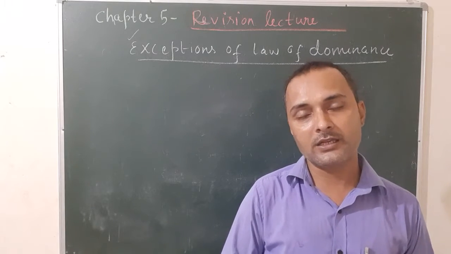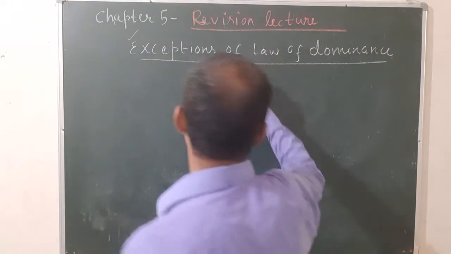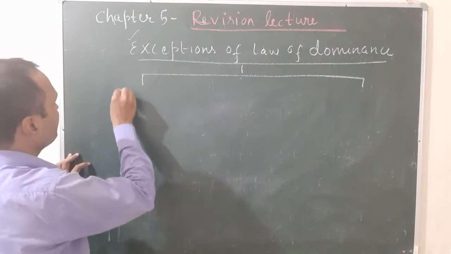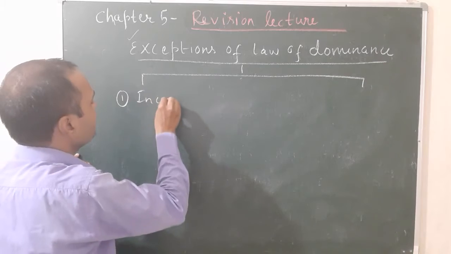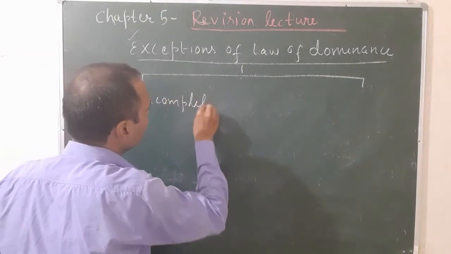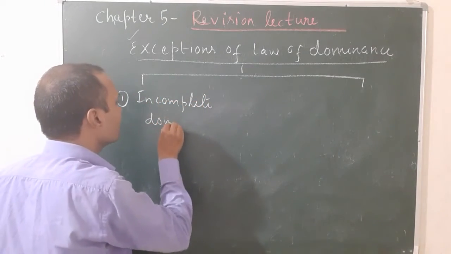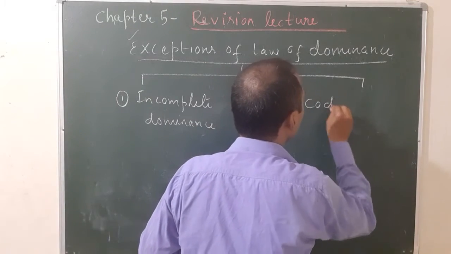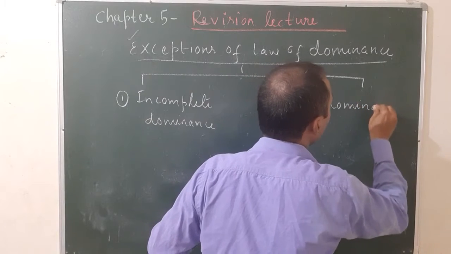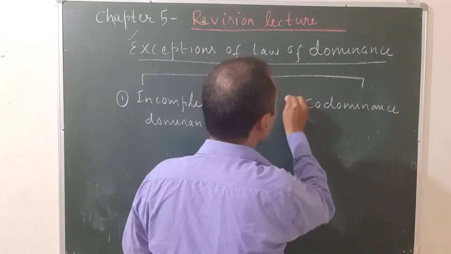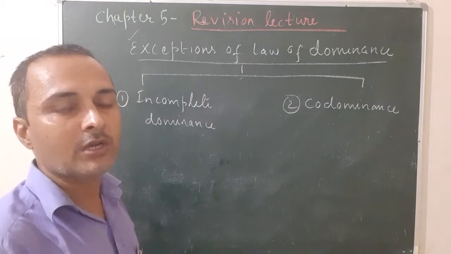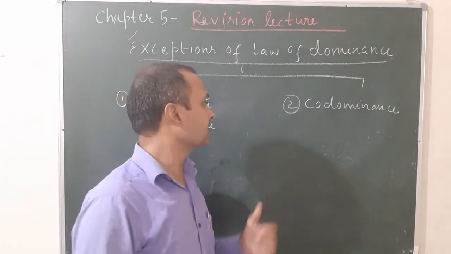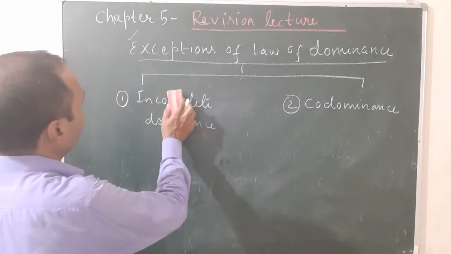And these are two. First one is known as incomplete dominance, and the second one is codominance. These are the exceptions because these two phenomena do not follow Mendel's law of dominance. So let us see one by one what is incomplete dominance.